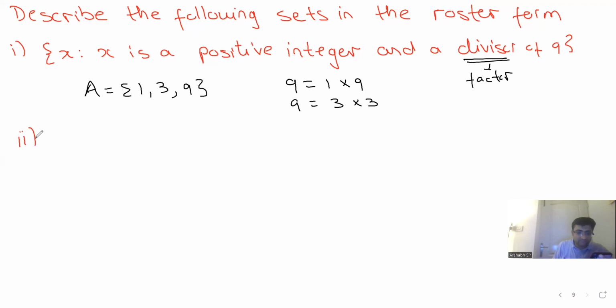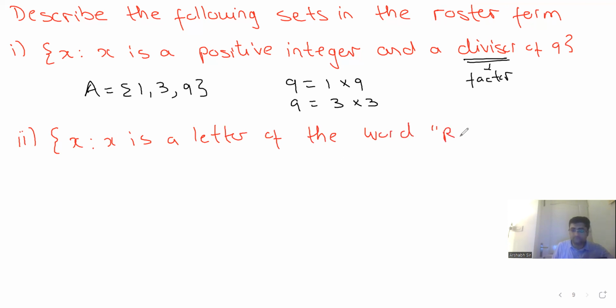Next question we're given. x such that x is a letter of the word proportion.